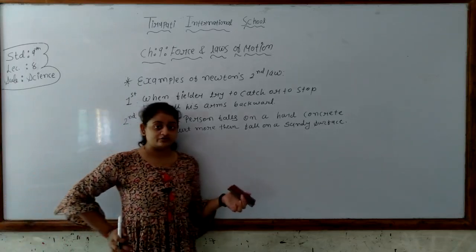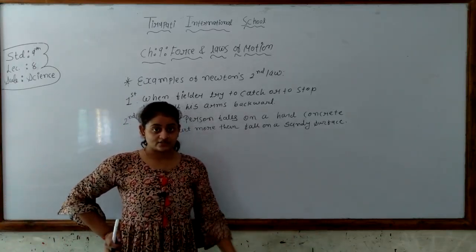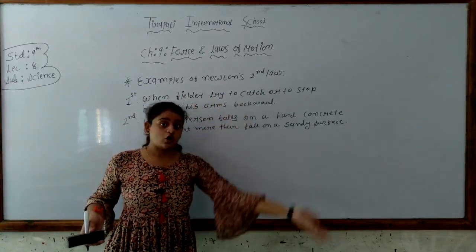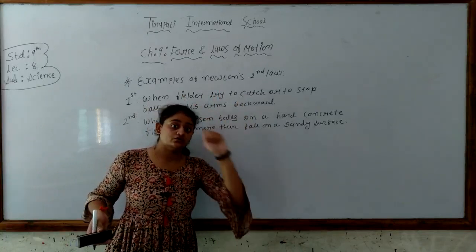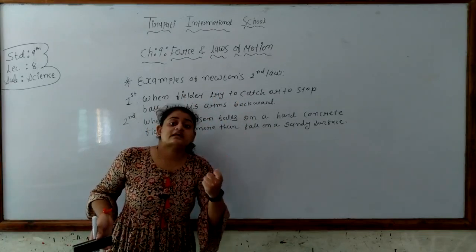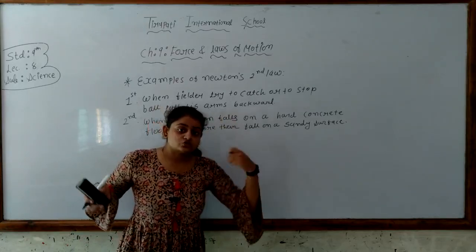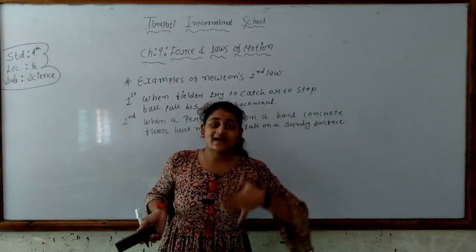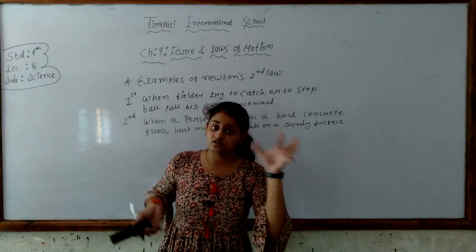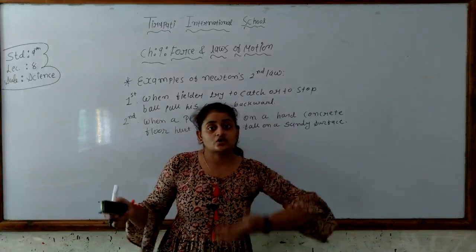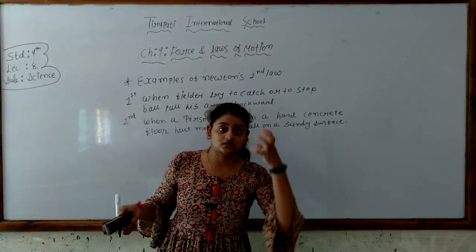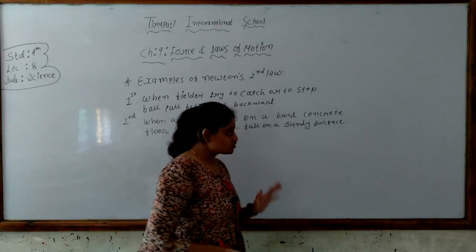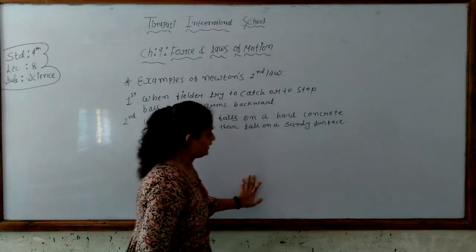When the person falls onto the hard concrete surface from a certain height, the speed of the person is reduced to zero in a very short time. Within a fraction of a second, the speed reduces to zero, which increases the rate of change of momentum. Hence, the force applied by the person on the concrete is large. In reaction, the concrete floor supplies the same amount of force onto the person. So the person gets hurt in this way.